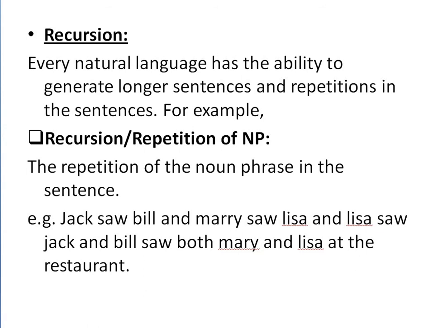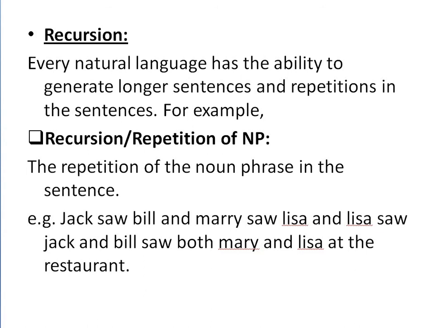For example, if I am Urdu speaking, I have that ability. If I am an English speaker, I have the ability of recursion. I have that property. So what is the recursion or repetition we make in sentences? The repetition of the noun phrase in the sentence. We can repeat the noun phrases again and again in a sentence. This is our ability. For example, Jack saw Bill, and Mary saw Lisa, and Lisa saw Jack, and Bill saw both Mary and Lisa at the restaurant.